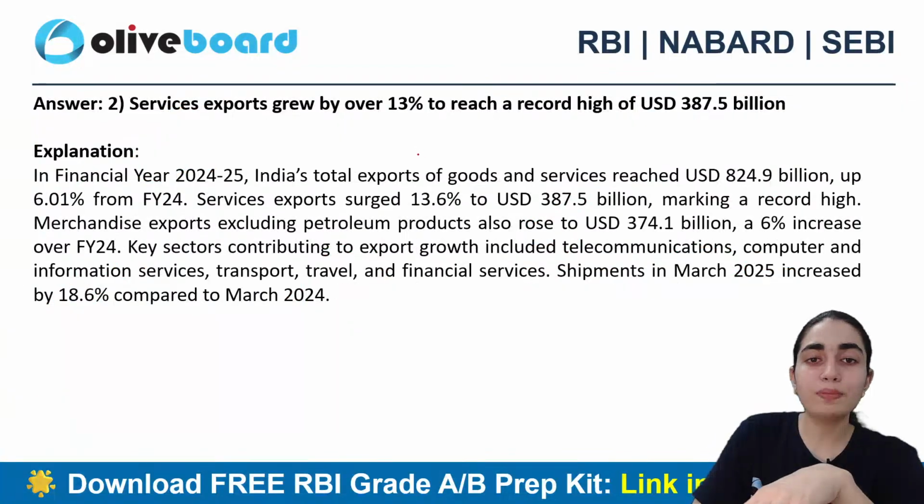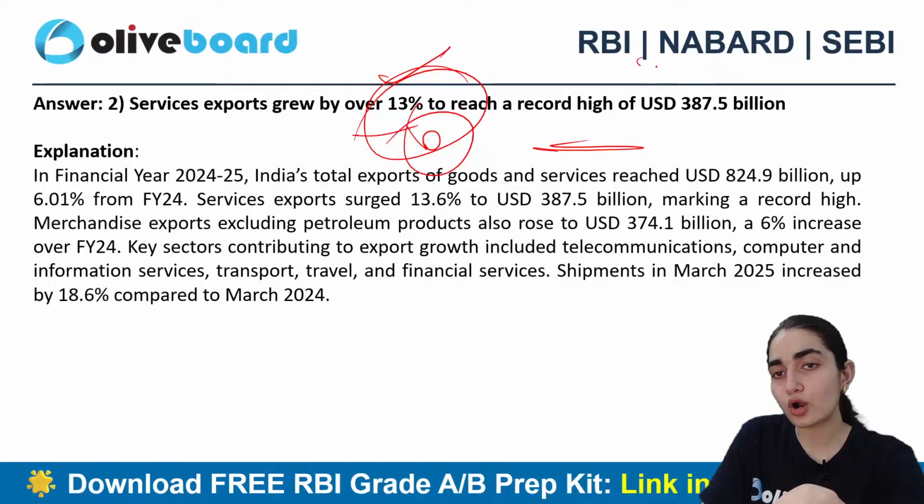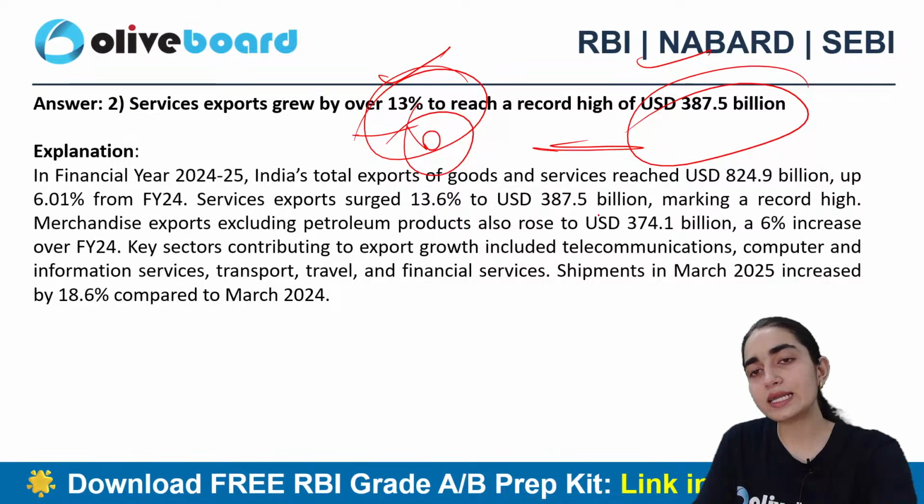All right. So B is the correct answer. That is, services exports grew by over 13%, a record high of US dollars 387.5 billion.